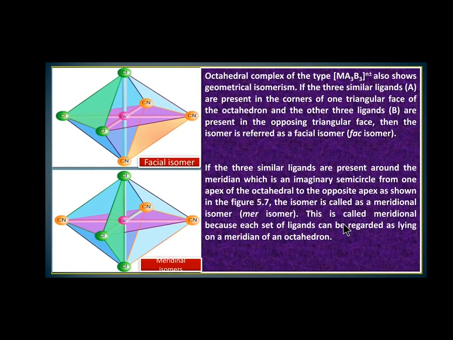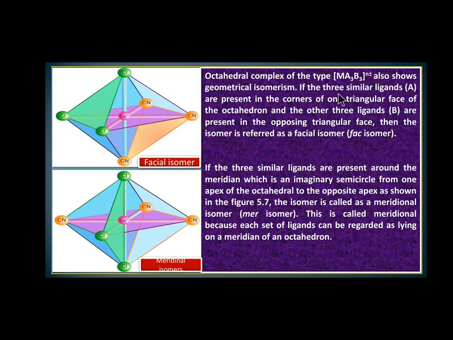And next, in octahedral complexes, we are going to discuss another type of isomer. The type is metal A3B3, which also shows geometrical isomerism.